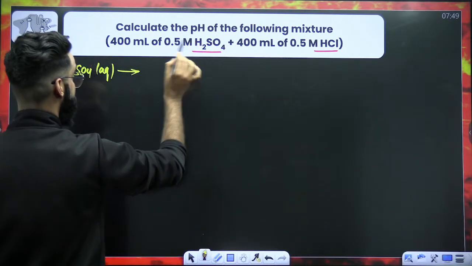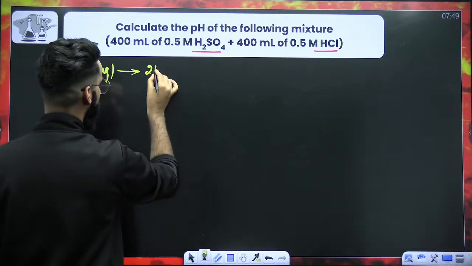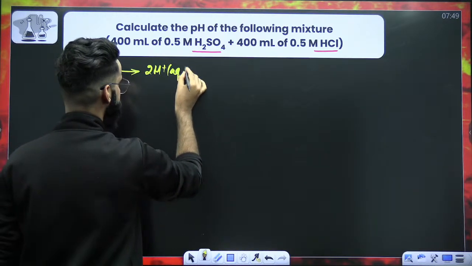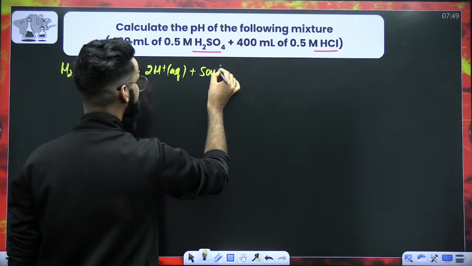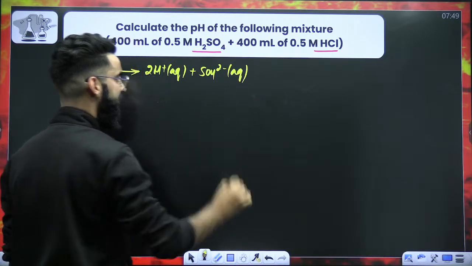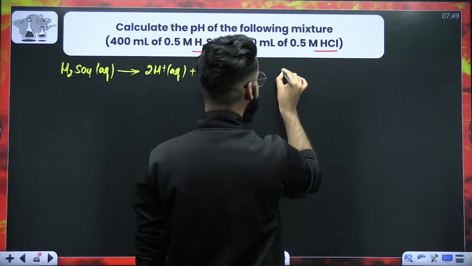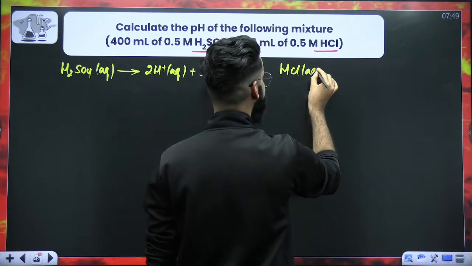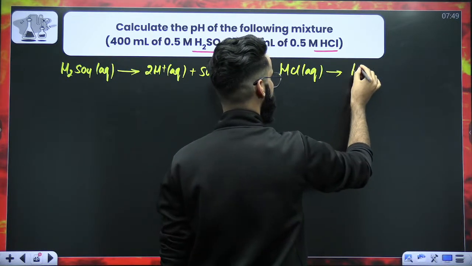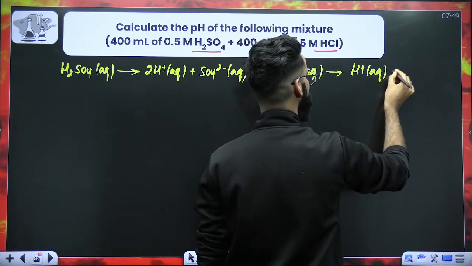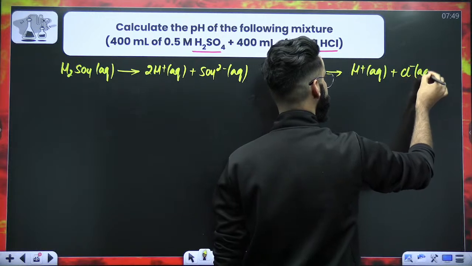I'm talking about the first acid. This H2SO4 would have undergone dissociation as 2 H+ (aq) plus SO4 2- (aq). In a similar way, HCl would have undergone dissociation as H+ (aq) plus Cl- (aq).